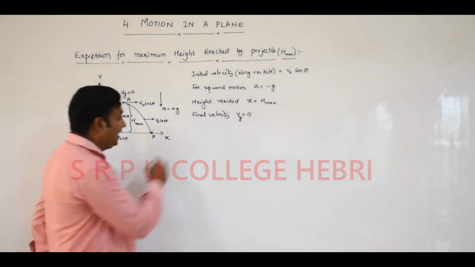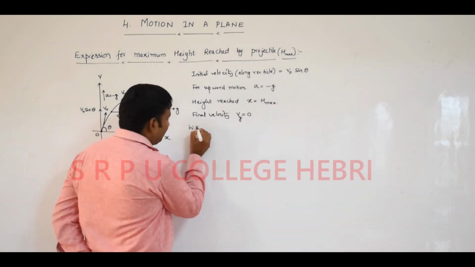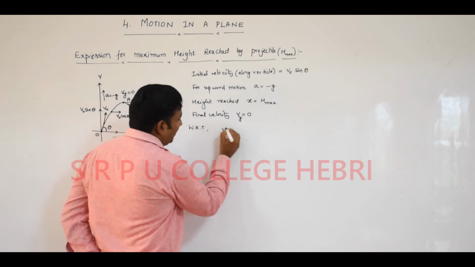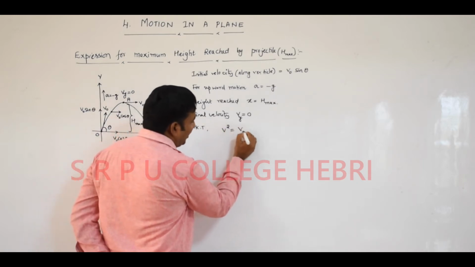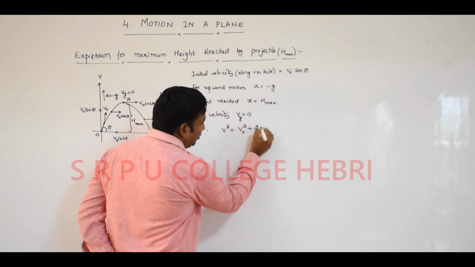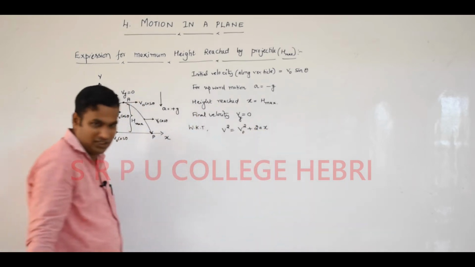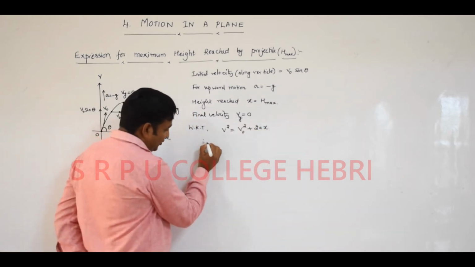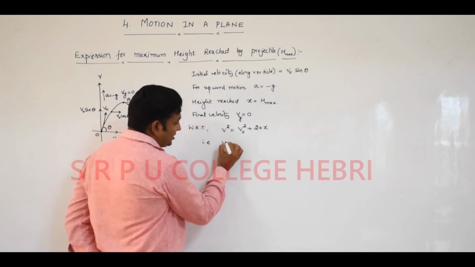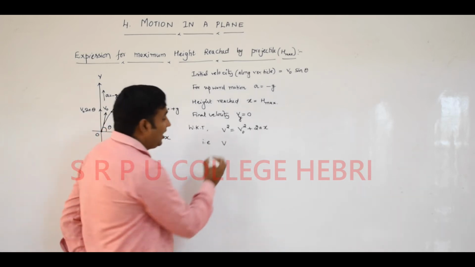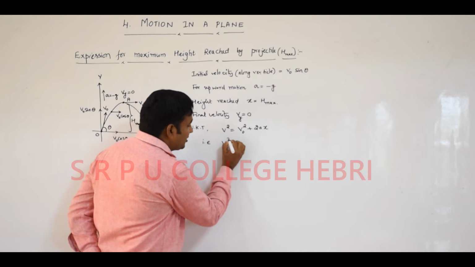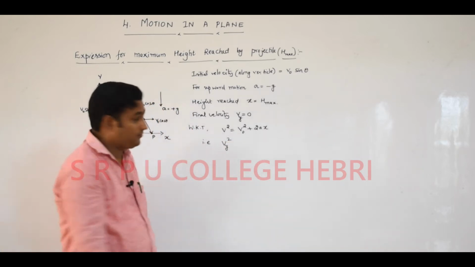By using these data, we have to think about expression for maximum height reached by the projectile. Again, we know that v square is equal to v naught square plus 2ax. This formula you already learned. That is v is nothing but final velocity. I assumed that final velocity as vy, it becomes vy square.